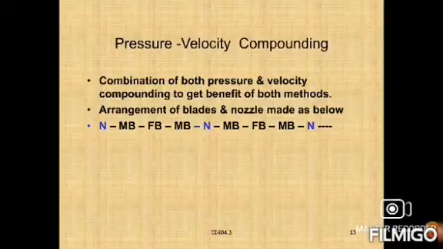First is the nozzle, then the moving blade, fixed blade, and moving blade, then the nozzle, moving blade, fixed blade again, and so on. On the turbine we place first a nozzle, beside it a moving blade, next a fixed blade, again a moving blade, and again a nozzle. So this is the process.